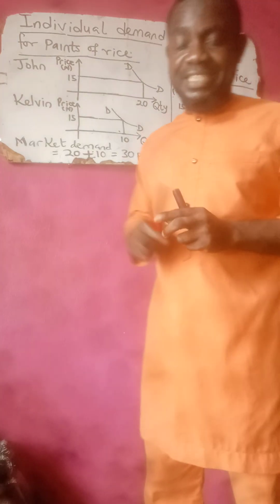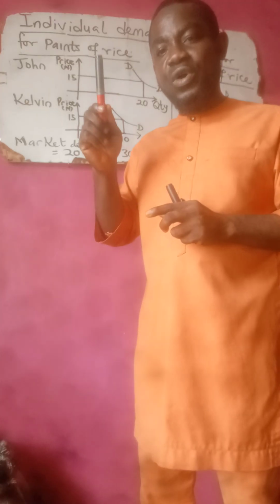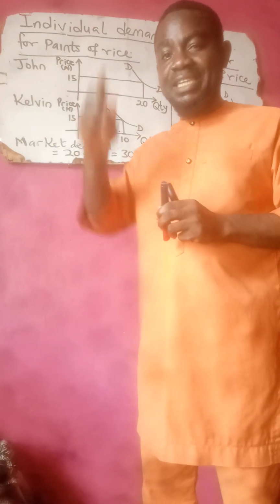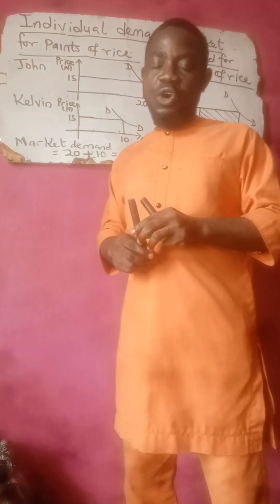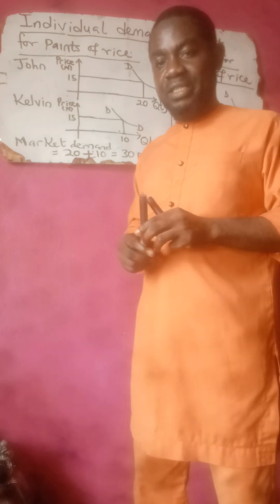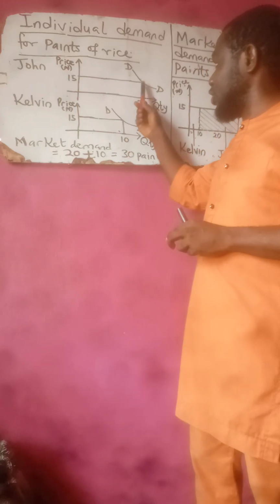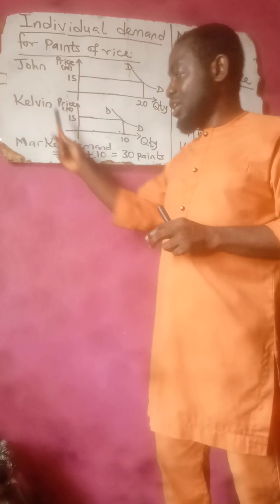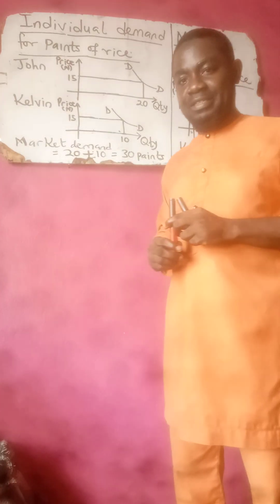But if you want to know the market demand, you sum up the quantity of pints of rice consumed by the two consumers. I repeat, the market demand is to sum up the quantity of pints of rice consumed by both consumers. Therefore, the market demand will be 20 pints consumed by John plus 10 pints consumed by Kelvin. We have a total of 30 pints.